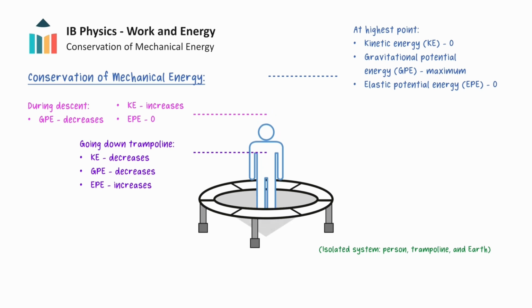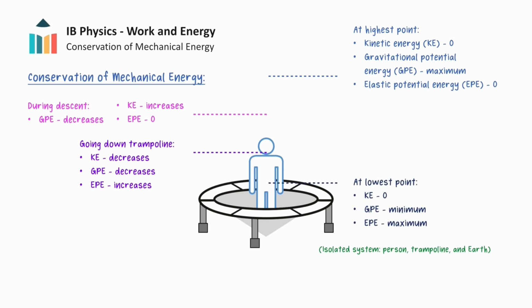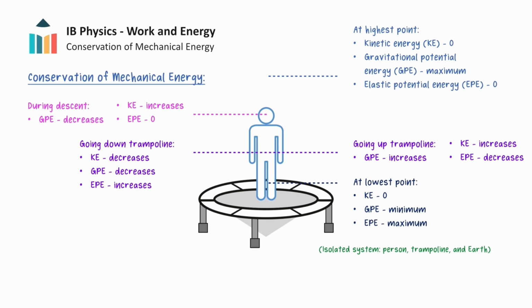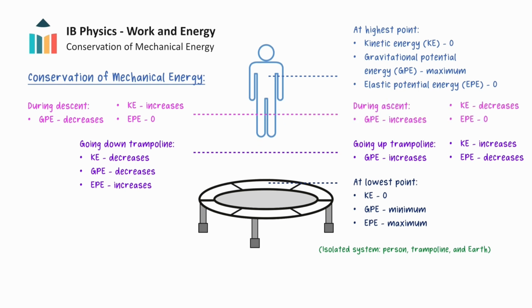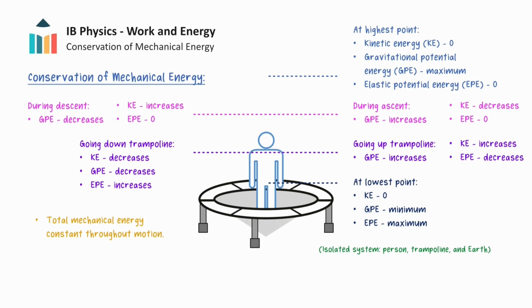At the lowest point, the jumper comes to a stop. The springs will be maximally stretched and elastic potential energy will be maximized. The springs then convert elastic potential energy back into kinetic and gravitational potential energy to propel the jumper upward. Trampoline jumping involves continuous transfers of energy between kinetic energy, gravitational potential energy, and elastic potential energy, but the total mechanical energy remains constant provided that no resistive forces act on the system.